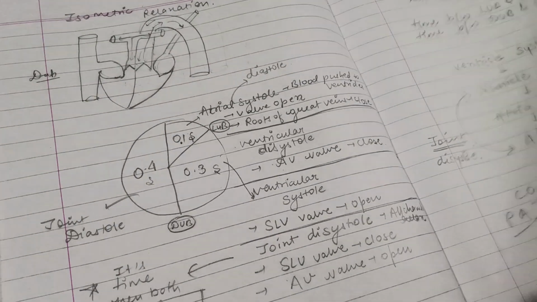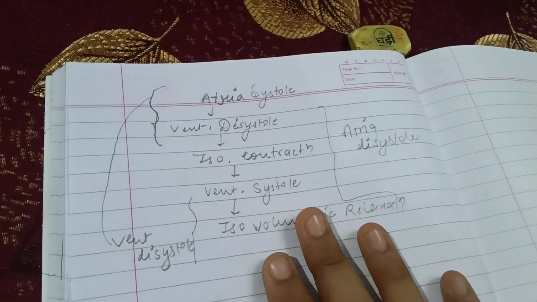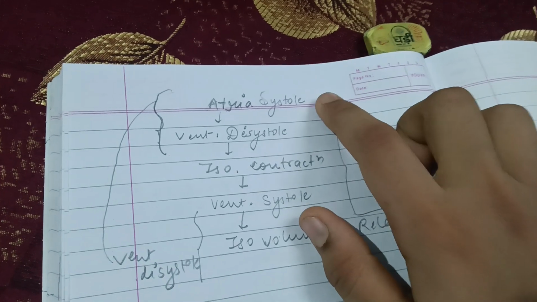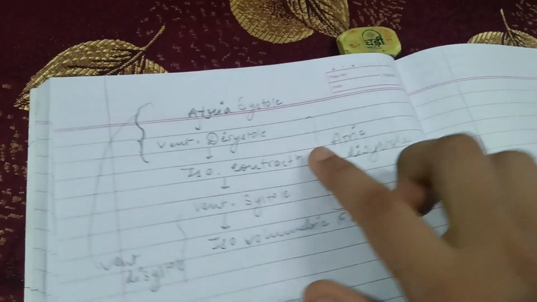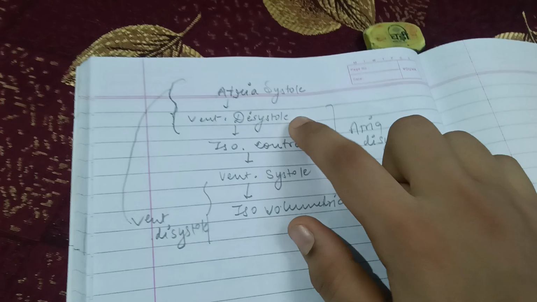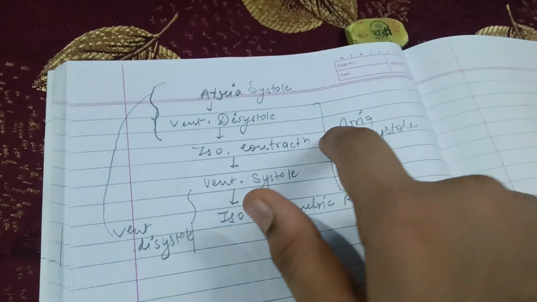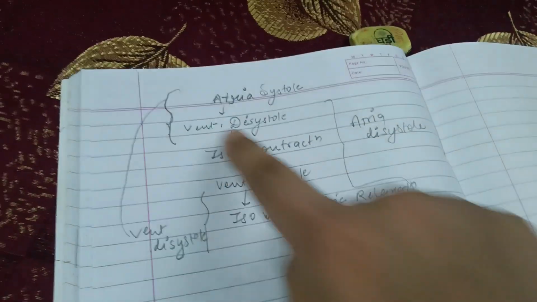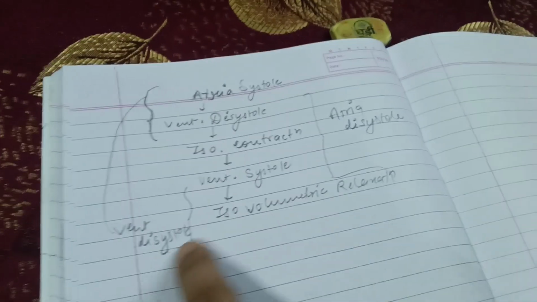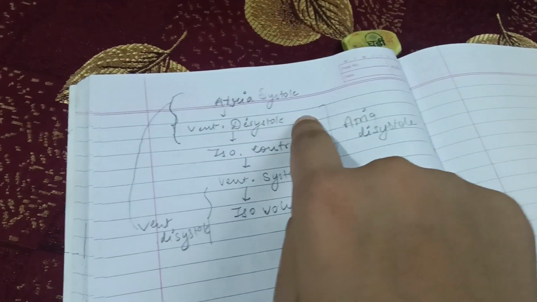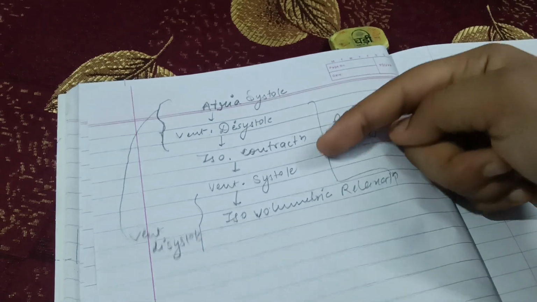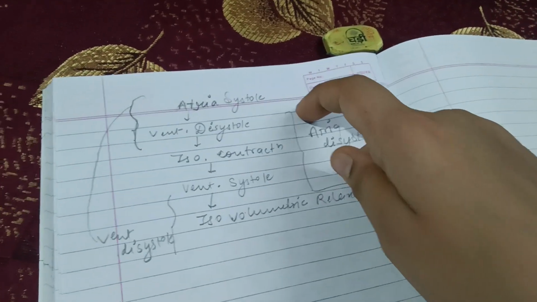Just keep this in mind that we have this particular thing. After atria systole, the whole atria will diastole for the whole process. After atria systole, this will diastole, and this diastole begins from this after ventricle systole happens, and this continues till ventricle diastole. So once it has diastole, isovolumetric contraction happens when the lub sound is produced.